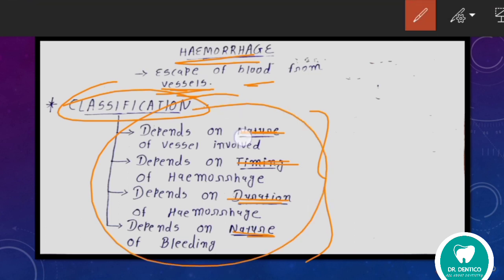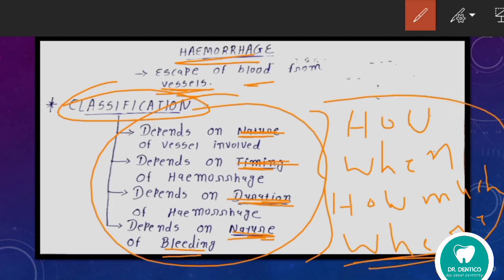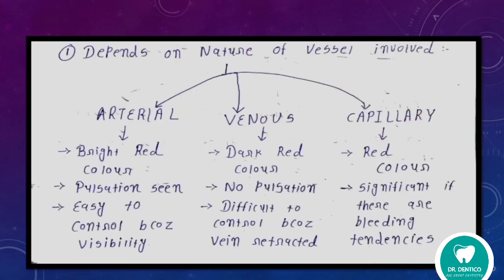First is it depends on the nature of vessel involved. So for this, that is how. Then for depends on timing, means when. Then the third is depends on duration, that is how much. And the fourth is the nature of bleeding, so where. Here you can't understand this trick now, but once we go one by one, then you can understand this trick also.